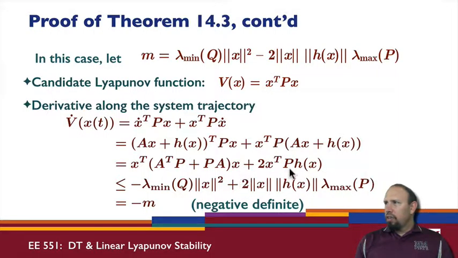So this quantity is the negative of this, it's minus m. This shows that V dot is negative, that it's negative definite.